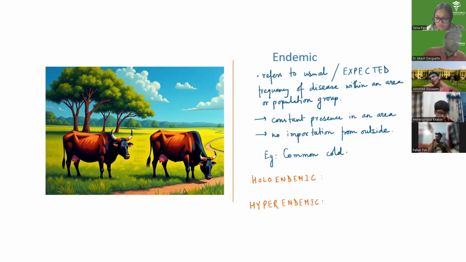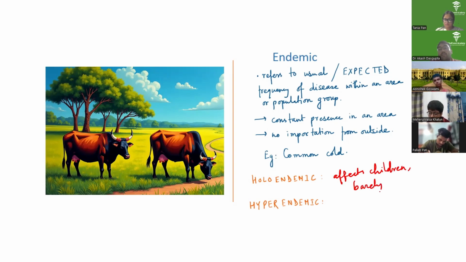What is hyperendemic then? Holoendemic affects children more, but barely affects adults. That is holoendemic, and here that is by virtue of immunity.